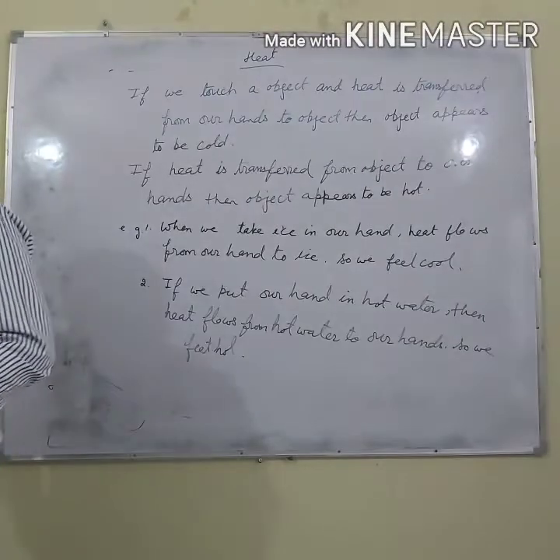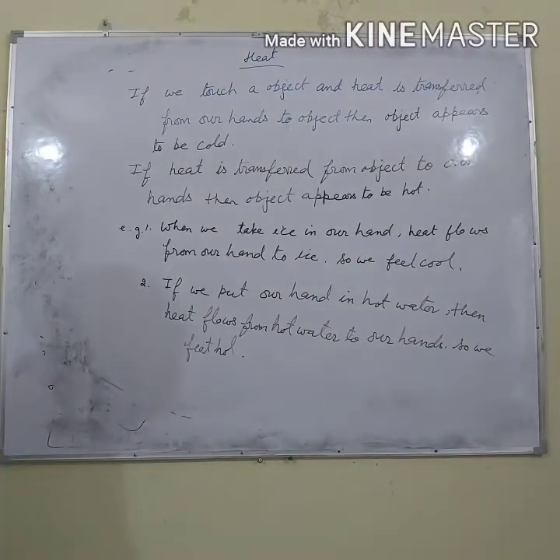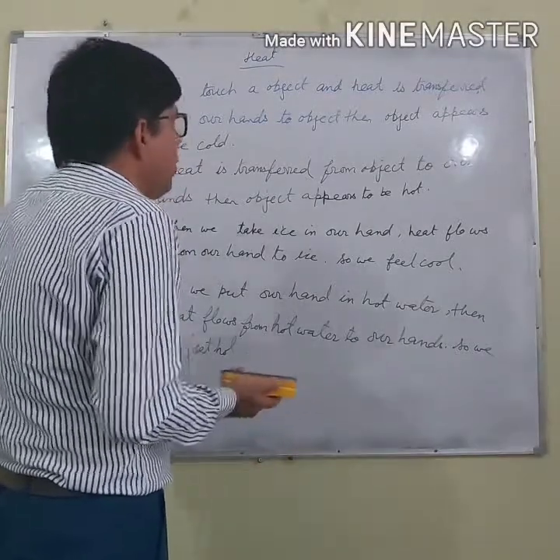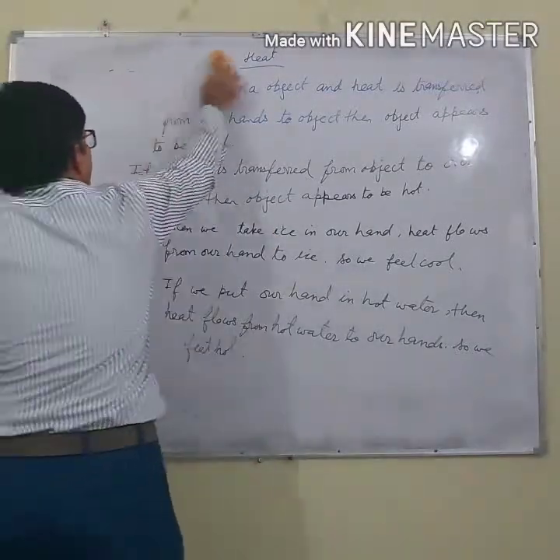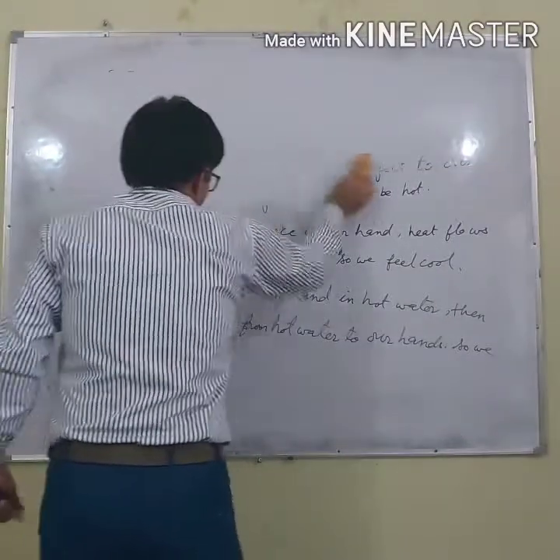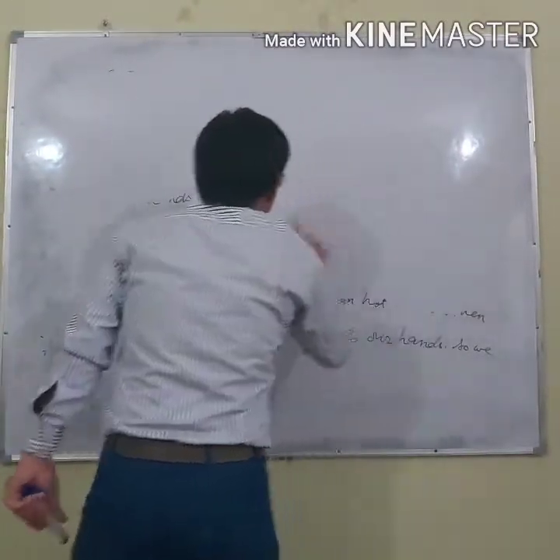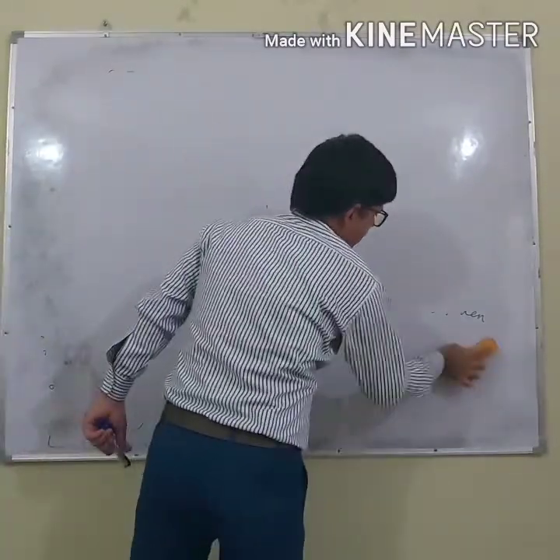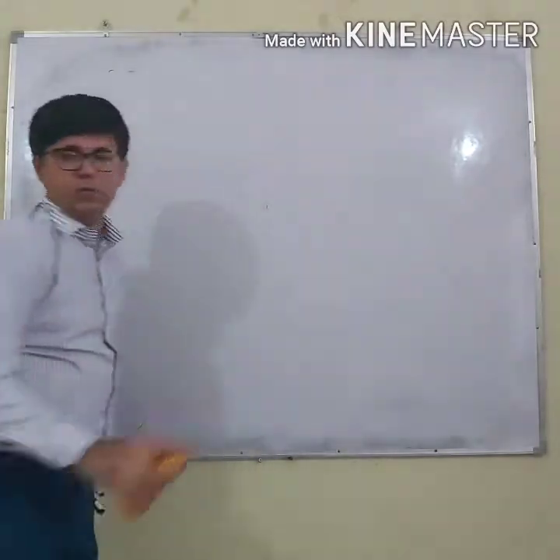But there are certain things which are above hot and cold. Let me give you one case, and then you will be able to tell me what the problem is in this concept.